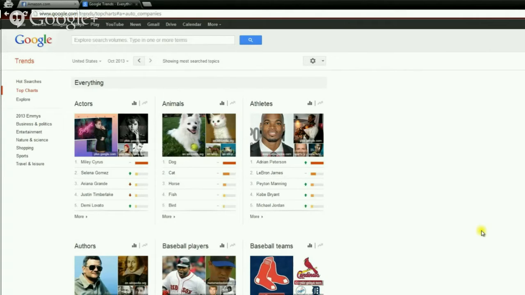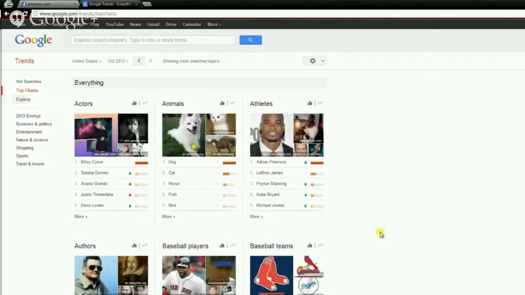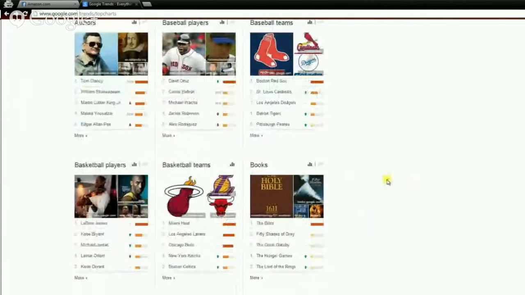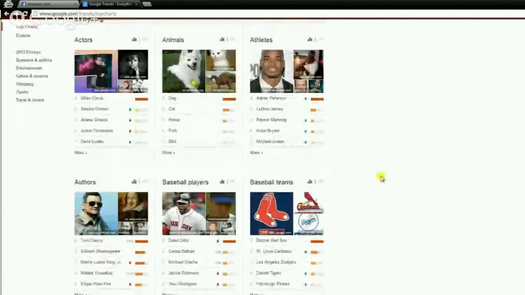Now, where I am right now is Google Trends. If you just go to Google and type in Google Trends, the link will appear. I clicked on the top charts on the left-hand side over here, and this is going to give you the most popular topics and subjects of the past month. As you can see, it is broken down into different categories: actors, animals, athletes, professional teams, books, companies, things like that. So you can really see what's been hot on Google this past month, and I find a lot of great ideas for my Facebook fan pages here.